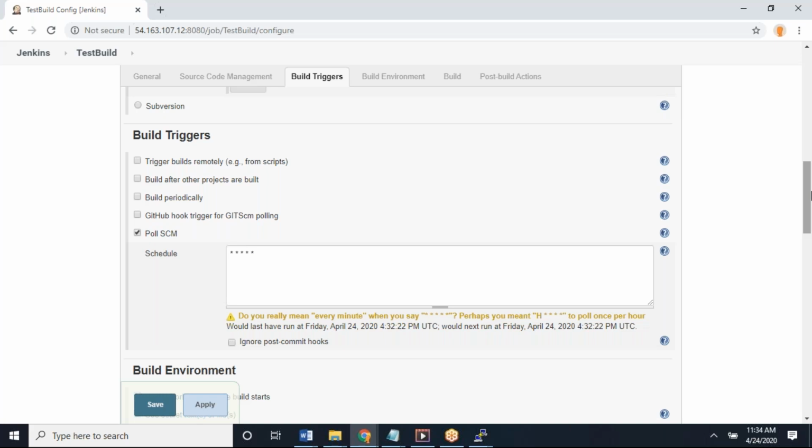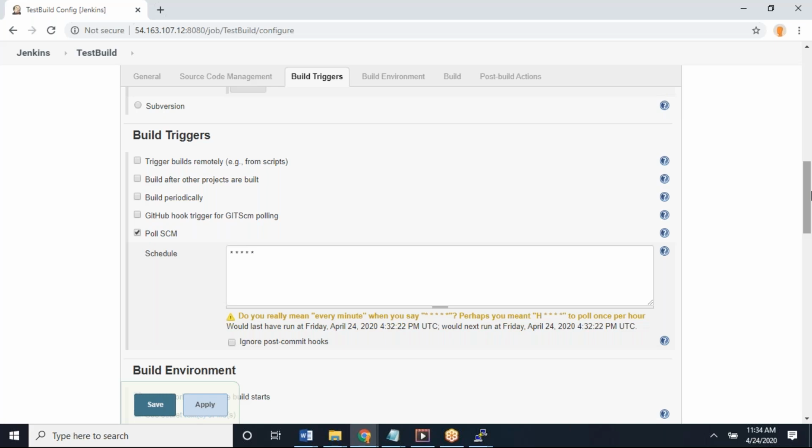But in some cases, the developers, for whose purpose you are writing this job, will tell you, I don't want a particular branch here. It should ask me to provide the branch name at runtime.